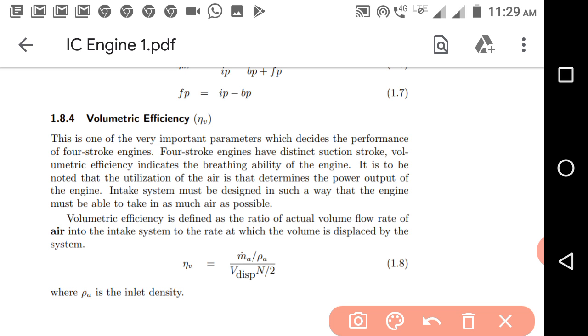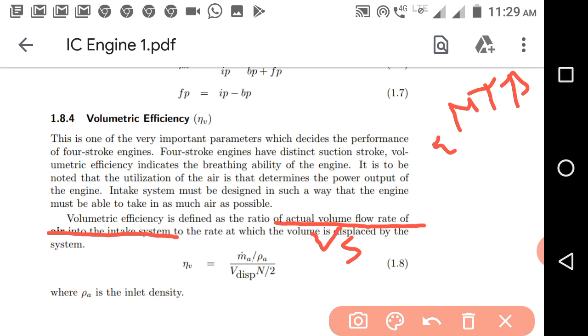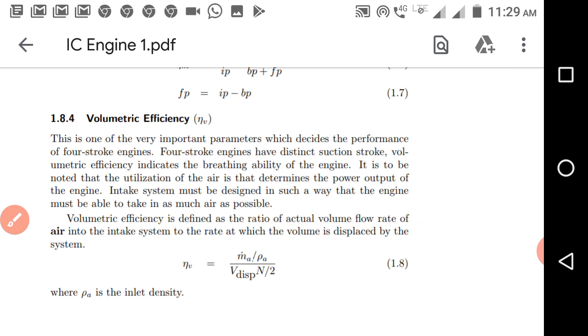So volumetric efficiency is the ratio of the actual volume flow rate of air into the engine at normal temperature and pressure to the swept volume of the engine.